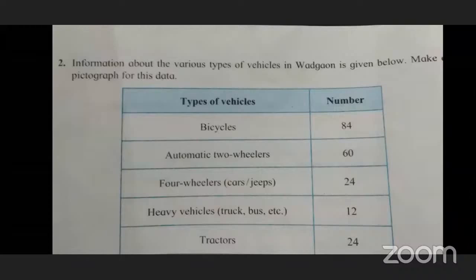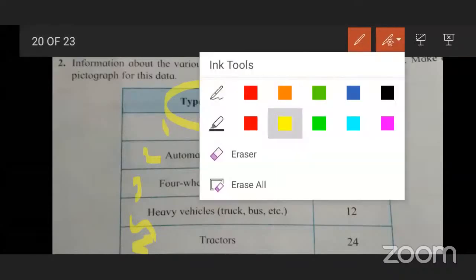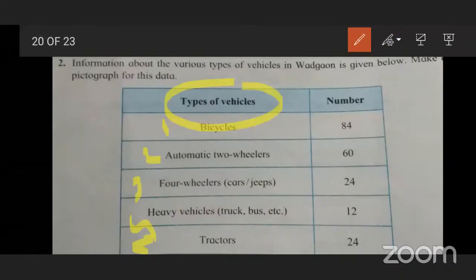In the first column, the types of vehicles are given: bicycle, two-wheeler, four-wheeler, heavy vehicle and tractor. And here their numbers are given. For bicycle, 84 is given. So you have to make the pictograph.